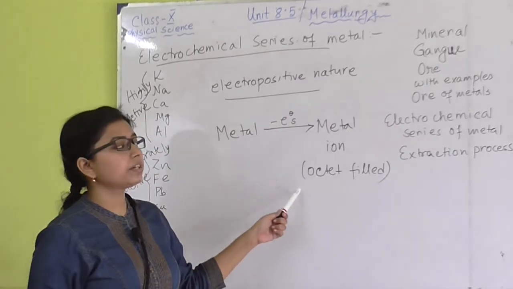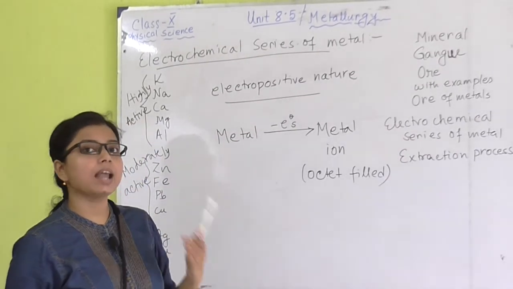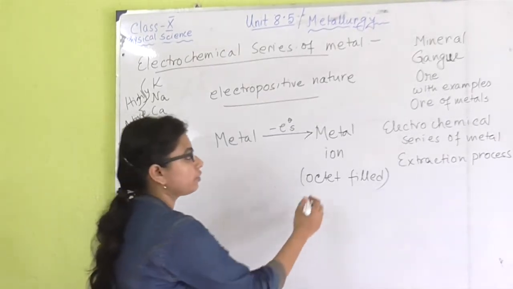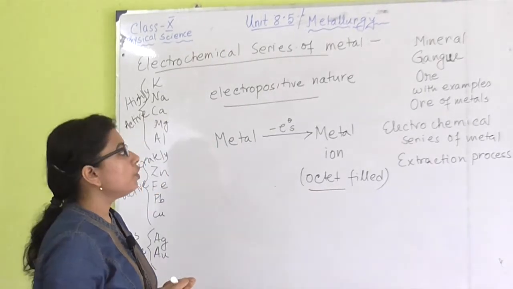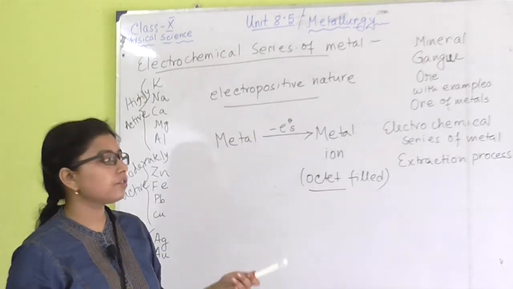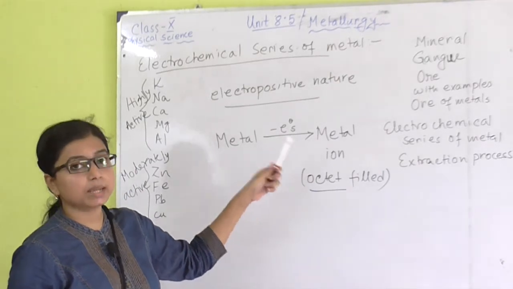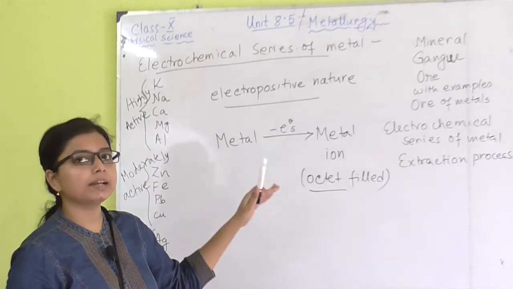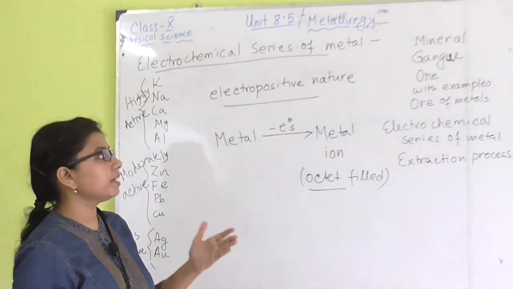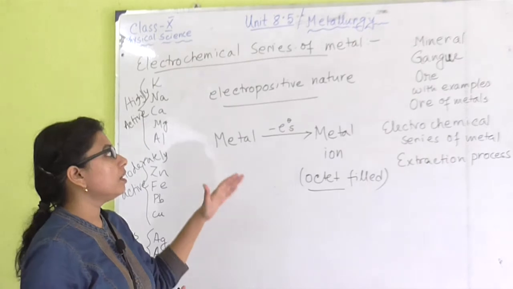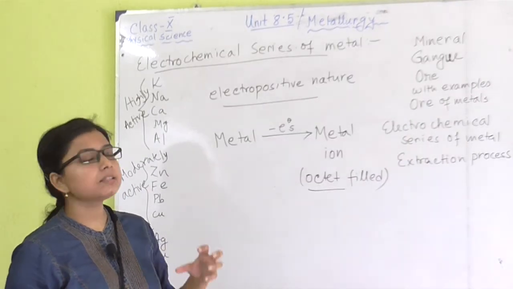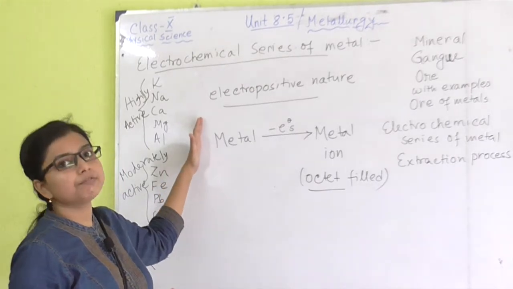Now what is an octet? Octet means its valence shell, that is the last orbit or the last shell, will contain 8 electrons. So the metal will give up one or more electrons and form a stable metal ion having an octet at its valence shell. This tendency to give up electrons, that means how fast the metal can remove these electrons, is the base of the electropositive nature.